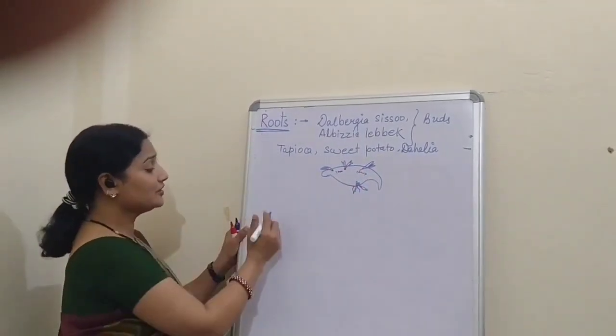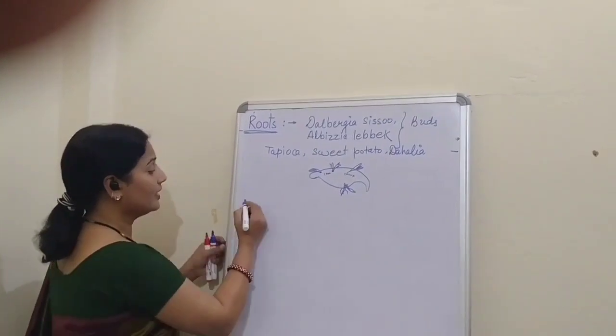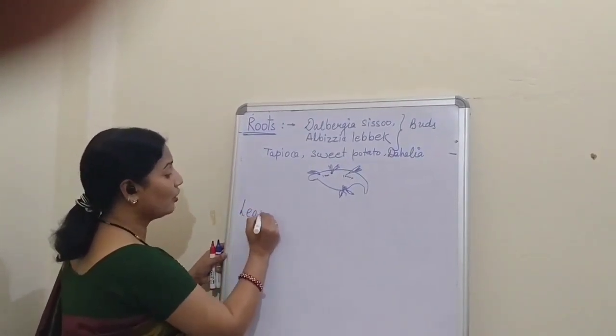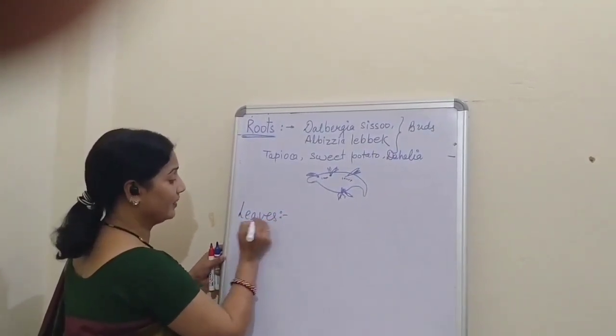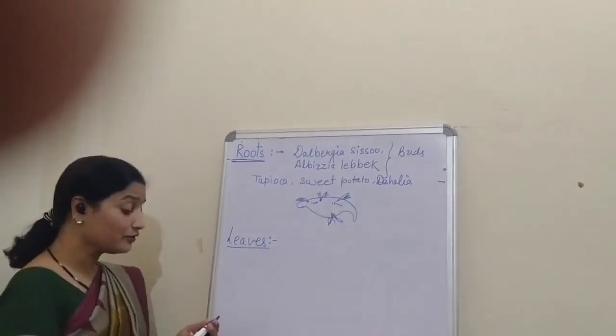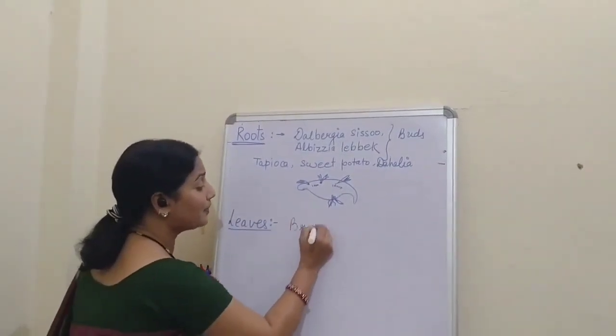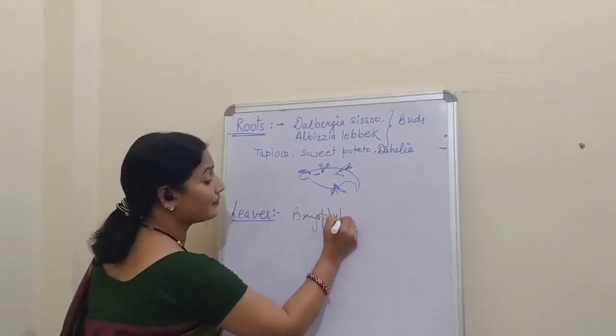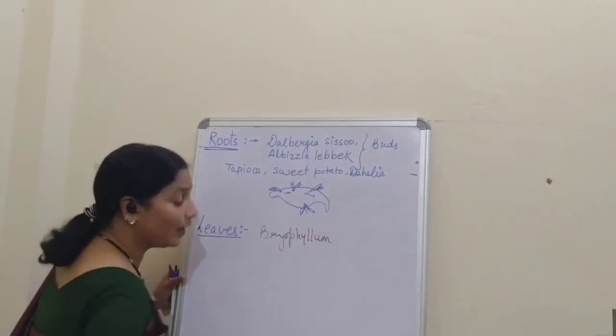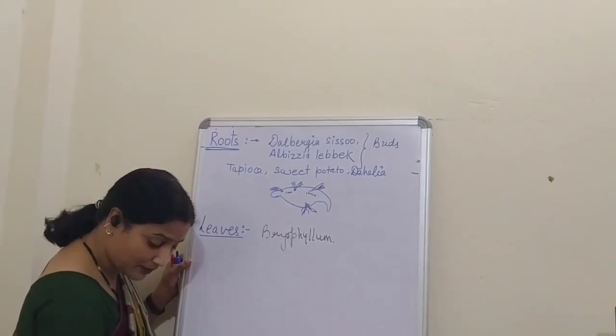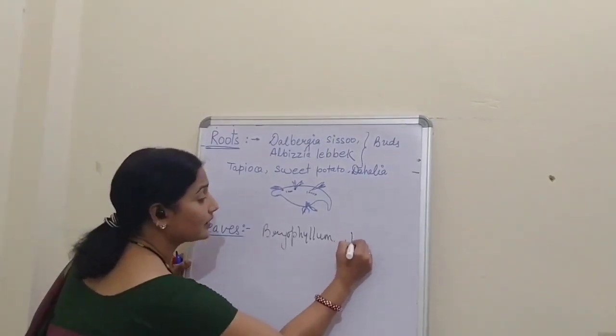Now after roots we have the next example, leaves. See what happens in the case of a leaf. The common example is bryophyllum.